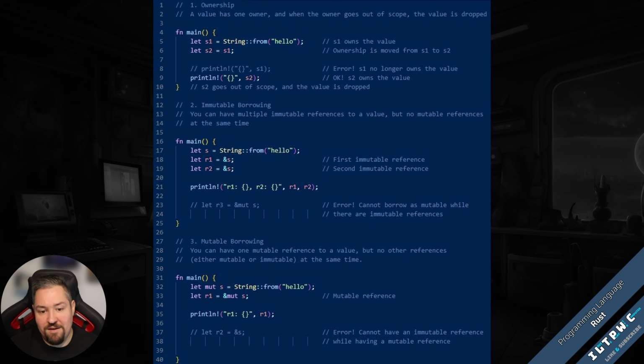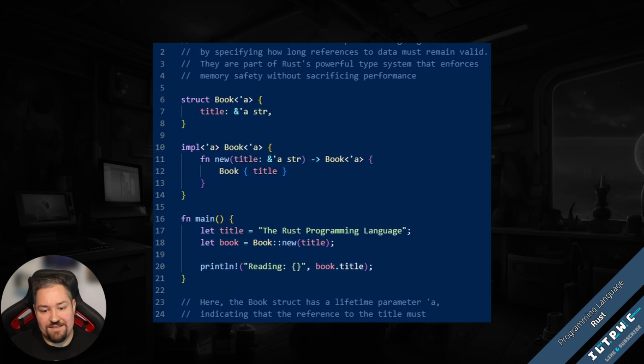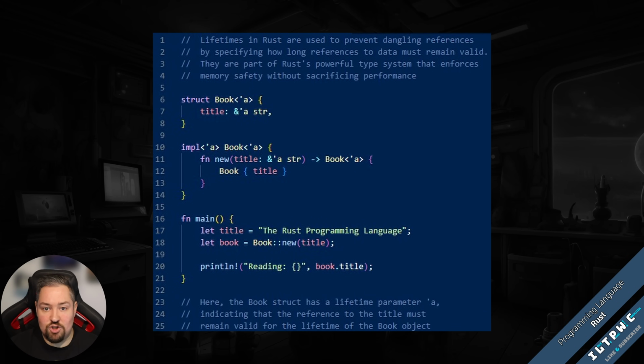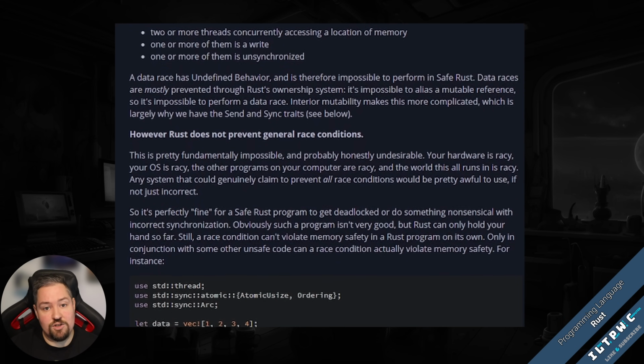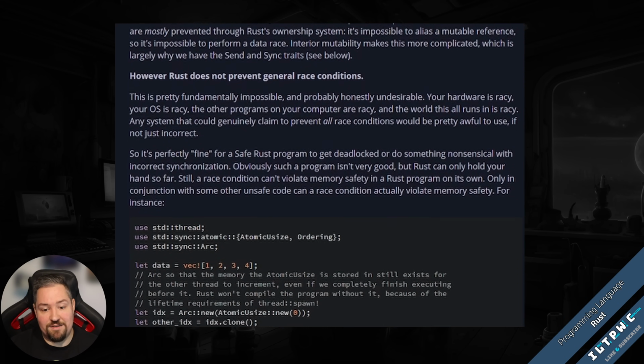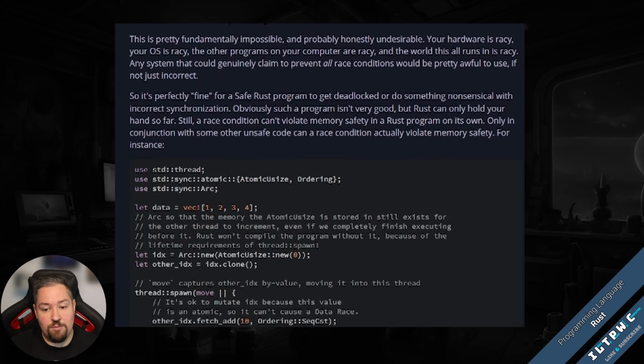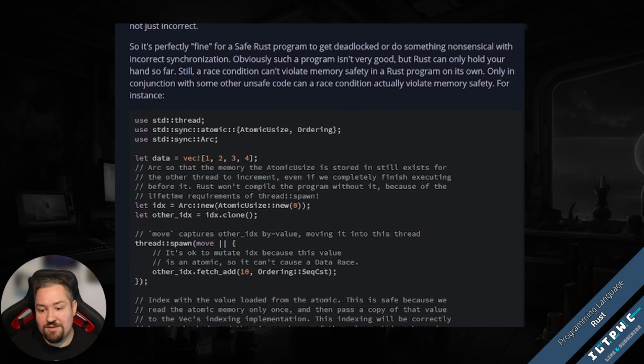The system, backed by the rules for borrowing and references, ensures no two parts of the code can change a piece of data simultaneously. Lifetimes in Rust denote how long references to data should be valid, eliminating dangling references. Rust promotes concurrency by ensuring data races are caught during compile time. Concepts like the mutex or channels help developers build concurrent applications without the usual headaches.